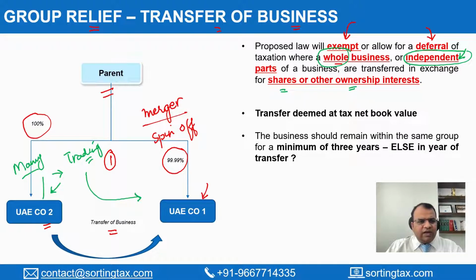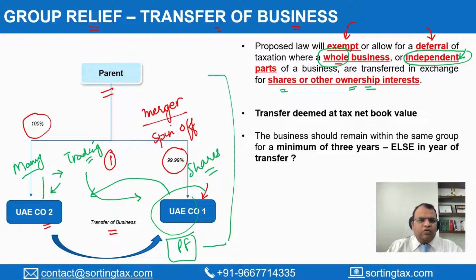So when there is a transfer that is happening, in lieu of this transfer, what the transferee or the acquirer company gives is shares or other forms of ownership interest. Other forms of ownership interest may arise, let's say if the transfer was done to a partnership firm and the partnership firm gave a part of its ownership to this particular parent. In such a case, this transfer will be exempt from tax, or if there is any tax which is payable, that will be deferred for future periods.